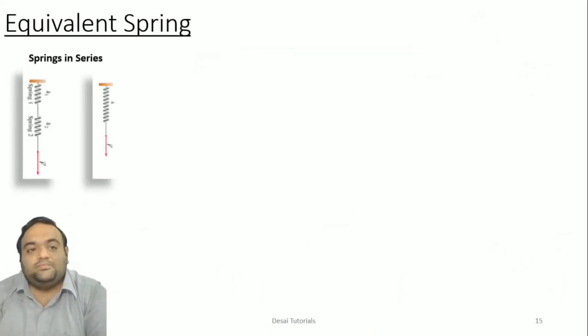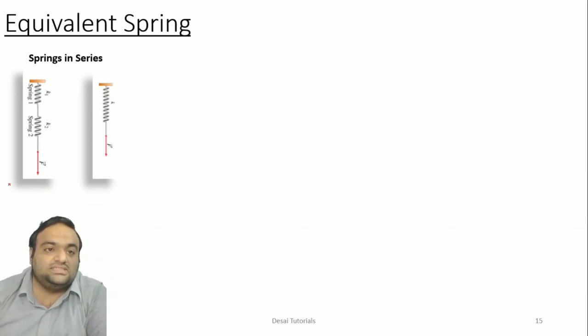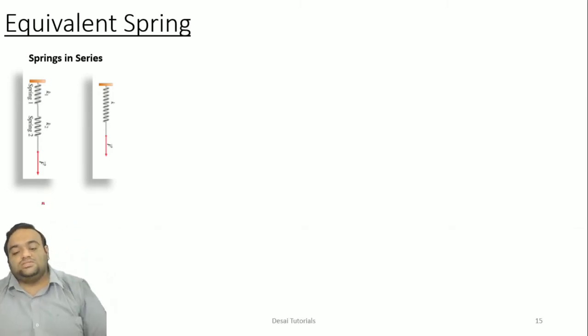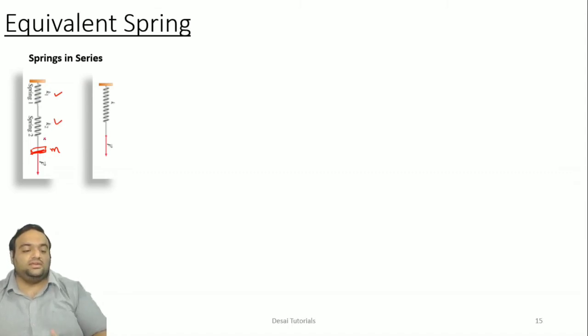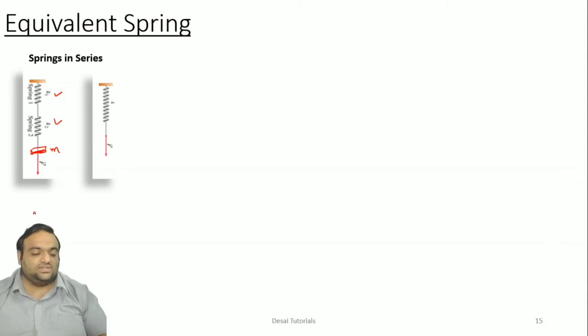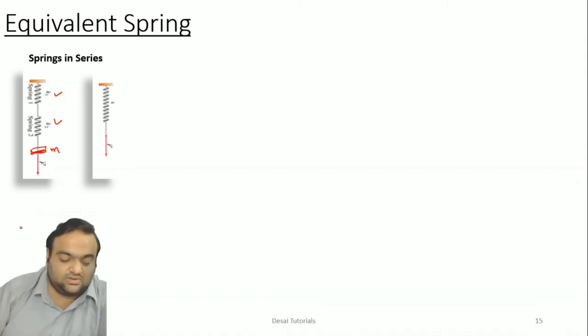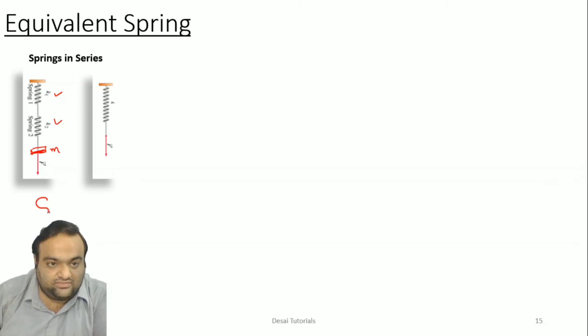Now the equivalent spring concept. First of all we'll see the springs in series. Here the mass is attached, let us say at this point the mass has been attached, and here two springs are there which are connected in series, having spring stiffness K1 and K2. So how can one analyze this system? In this first condition, springs in series, what is happening? The deflection delta will be